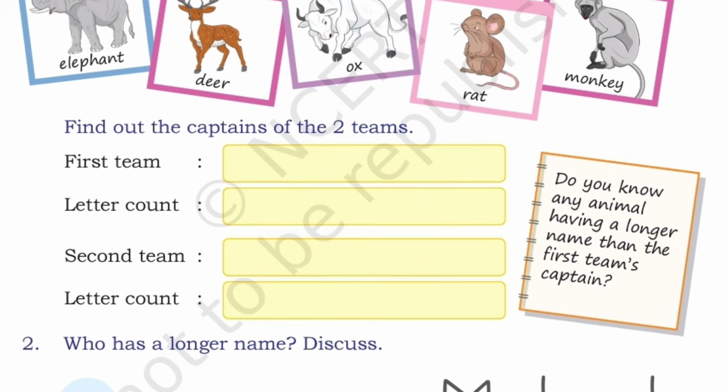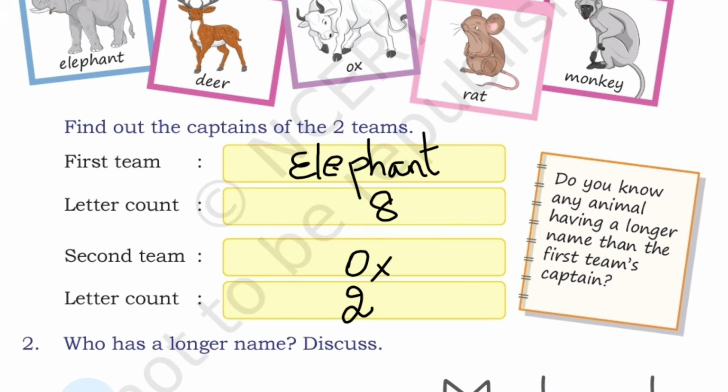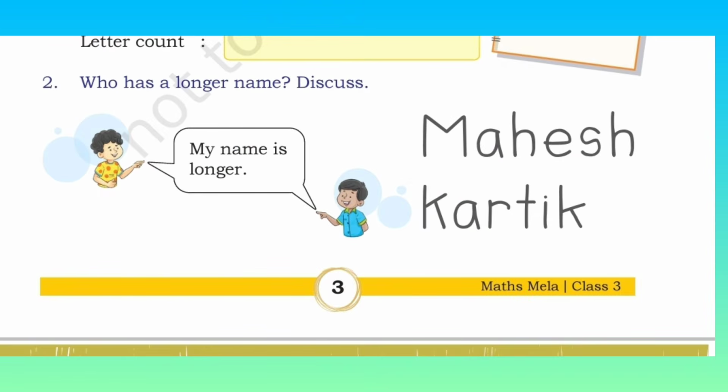Okay, now let's complete. First team captain is elephant, letter count is 8. The second team captain is ox with the letter count 2, the shortest word. Two children are discussing whose name is longer, Mahesh or Karthik. Let's count. Mahesh is 6 letters, and Karthik is also 6 letters, so they both are equal.